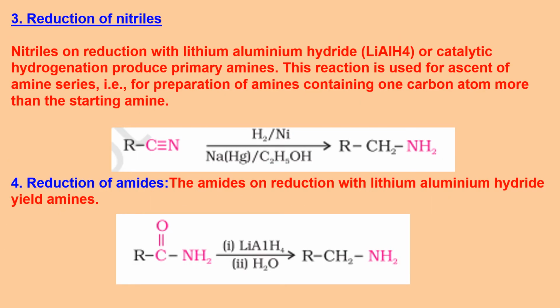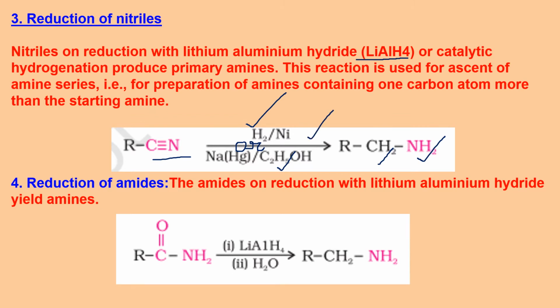The third method of preparation is reduction of nitriles. Now nitriles are cyanides. So if I carry out reduction and convert this triple bond to a single bond by adding hydrogen using H2 nickel, or I can use sodium amalgam, the paste of sodium and mercury, and ethanol, then it directly reduces C triple bond N to CH2NH2 on both the carbon and nitrogen in the triple bond. Two hydrogens are added stepwise, and they can be reduced with lithium aluminium hydride also, or maybe the catalytic reduction as you have seen here.